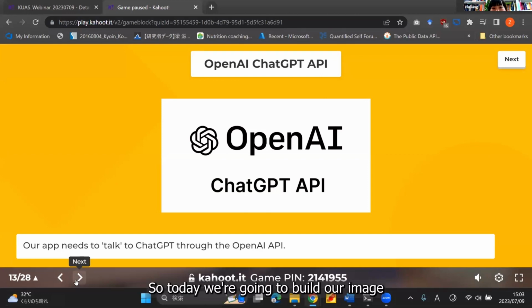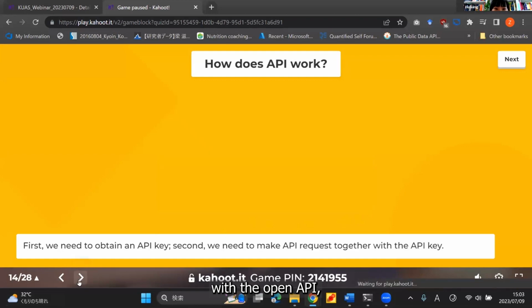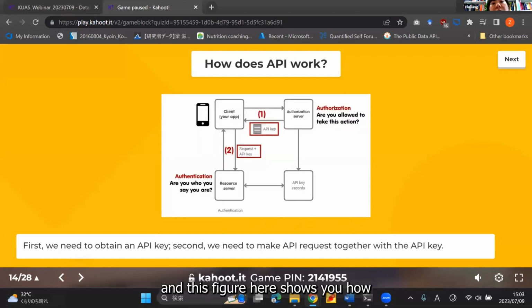Today we're going to build our image generating app. That means we will need to make our app talk with the OpenAI API. And this figure here shows you how the OpenAI API works. There are different architectures or different structures of API. It's quite fun to design an API.